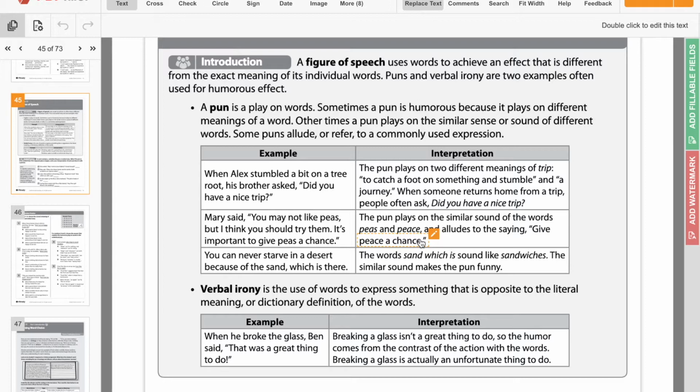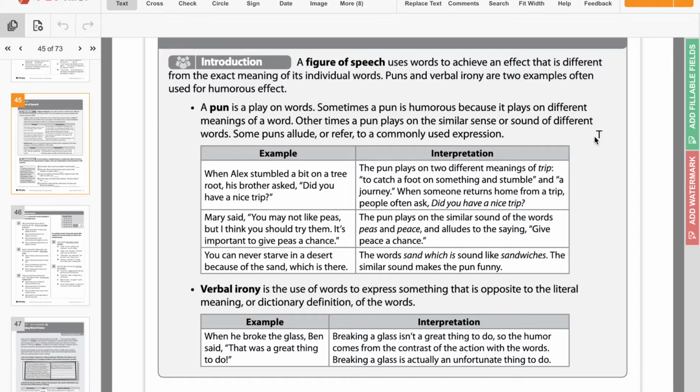An example of a pun would be, when Alex stumbled a bit on a tree root, his brother asked, "Did you have a nice trip?" If I said, "Oh, did you have a nice trip?" you would think that I was talking about when you went on vacation or something like that. Well, he tripped on a root, so he's asking, "Did you have a nice trip?" to be kind of a smart aleck and make fun of his brother for tripping. The pun plays on two different meanings of the word trip: to catch a foot on something and stumble, and a journey. When someone returns home from a trip, people often ask, "Did you have a nice trip?" just like I explained.